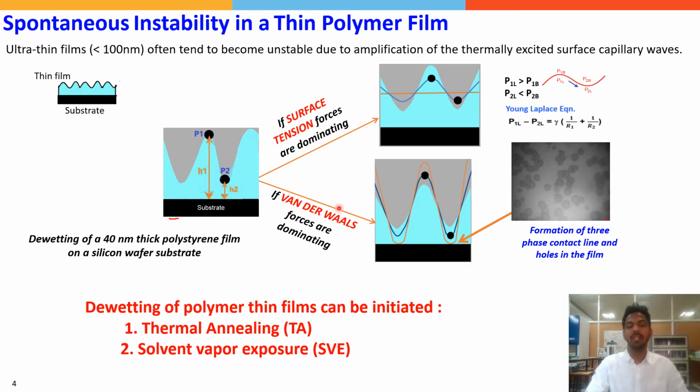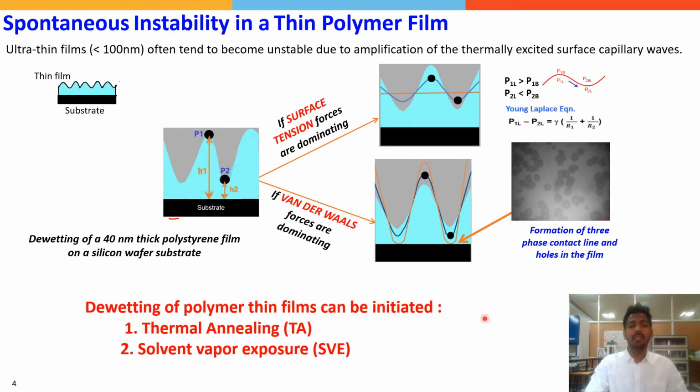In contrast, if there is a strong van der Waals interaction between the liquid and the substrate, the particle at point P2 is pulled down, causing the amplitude of this fluctuation to grow. If this disjoining pressure further increases, the film will rupture and lead to the formation of a hole at the three-phase contact line, and this phenomenon is termed dewetting. So this tells that though dewetting is detrimental, it can be used as a fabrication technique to create micro and nanoscale structures.